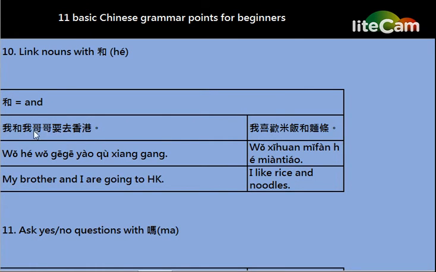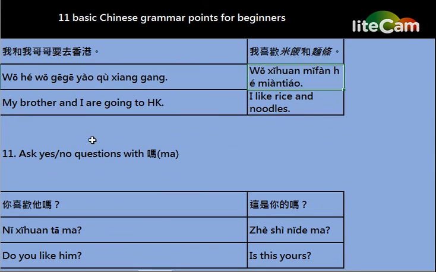In this example, 我喜欢米饭和面条, the words 米饭 and 面条 are nouns. So the word 和 can only link up nouns.